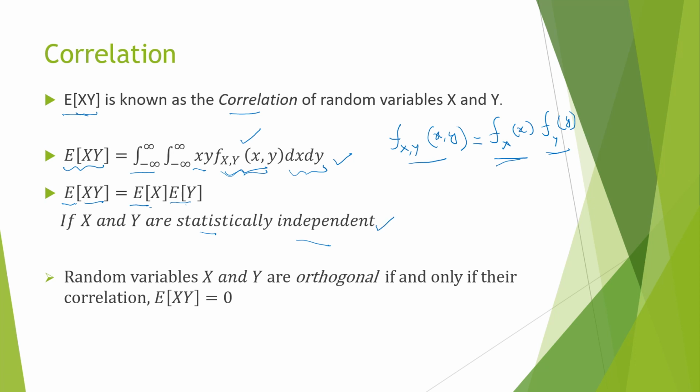statistically independent. And one more point here is, if E[XY] is equal to 0, that is correlation is 0, then x and y are known as orthogonal. One has to remember these terms. If E[XY] is equal to 0, that is correlation is 0, then x and y are known as orthogonal random variables.